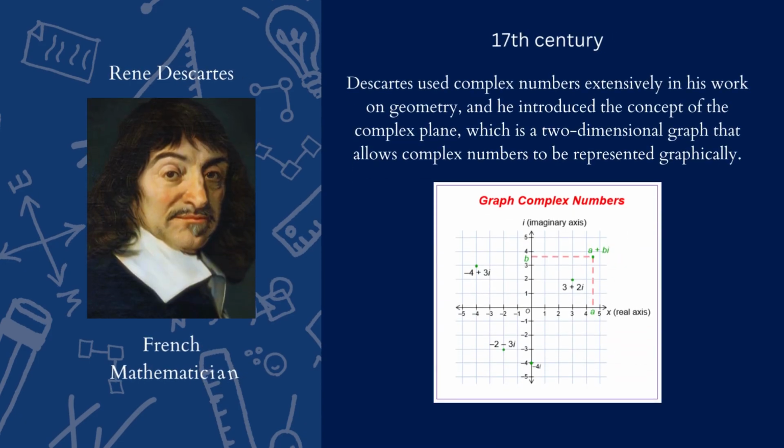In the 17th century, René Descartes, a French mathematician, used complex numbers extensively in his work on geometry, and he introduced the concept of the complex plane, which is a two-dimensional graph that allows complex numbers to be represented graphically.